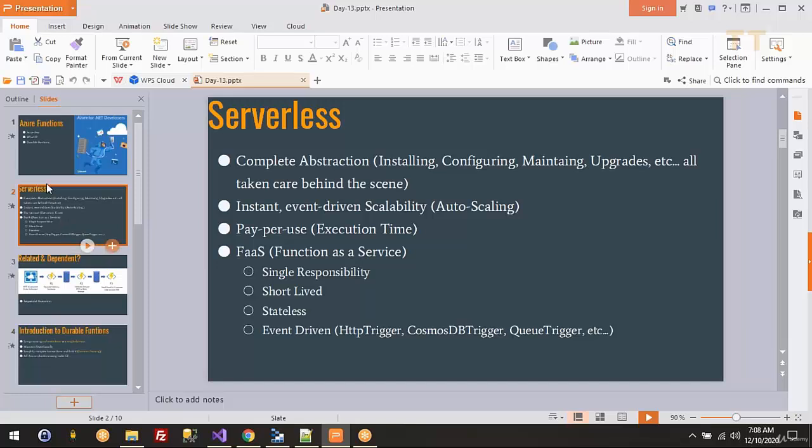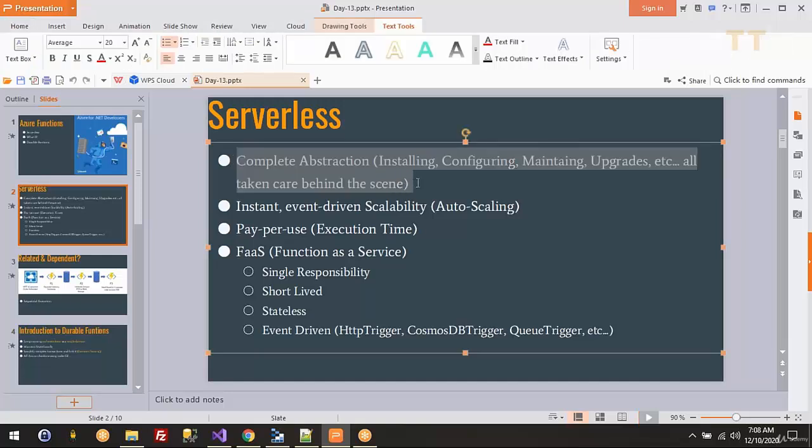So just what is Azure Function? It is serverless. We have discussed that it's complete abstraction. So as a developer, you don't have to worry about maintaining your hardware and scaling. We have seen all these things were already there with your app services also, like your website, your web application, what you're publishing. It was also very similar. You don't have to worry about your hardware or scaling. You can do manual scaling and auto scaling.